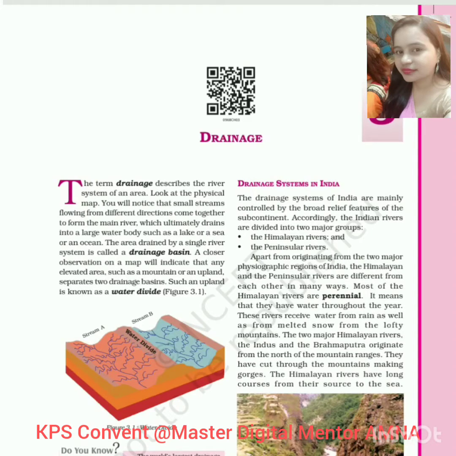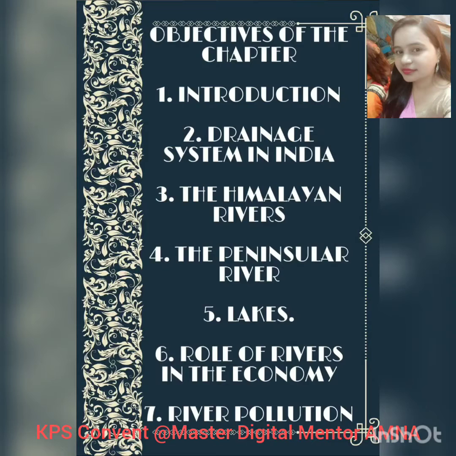Before starting the chapter, it is very essential to know the objectives of this chapter. So objectives of this chapter are Introduction, Drainage system in India, the Himalayan rivers, the Peninsular rivers, lakes, role of rivers in the economy, and river pollution.